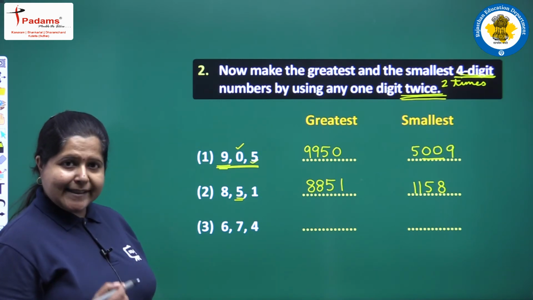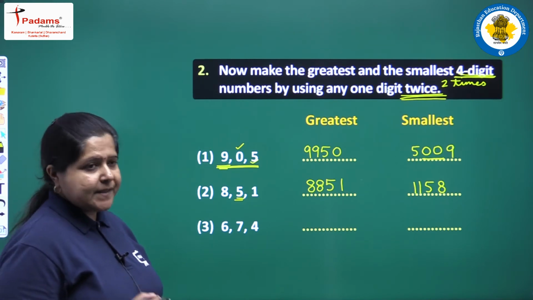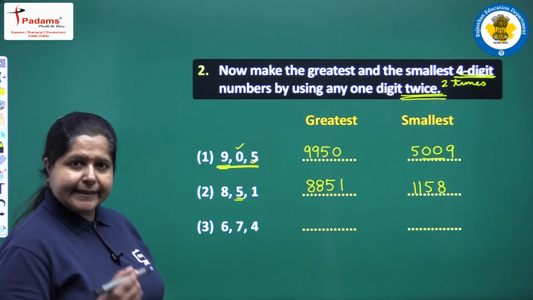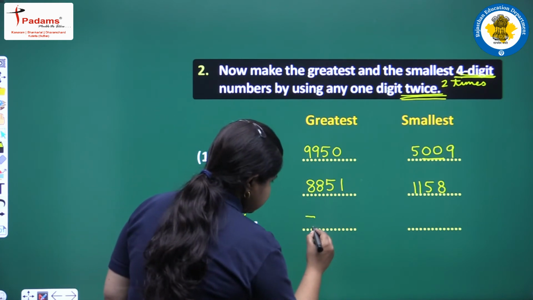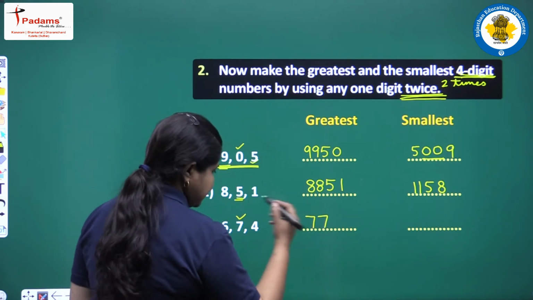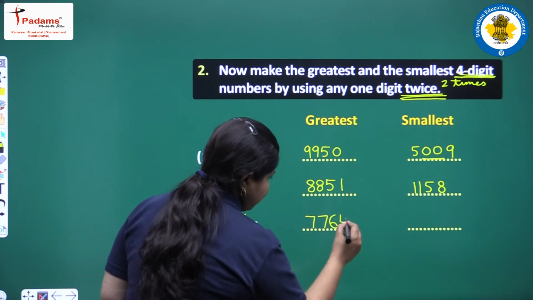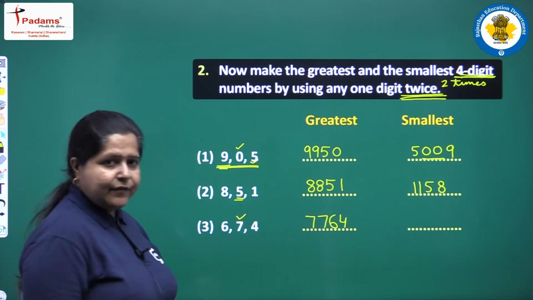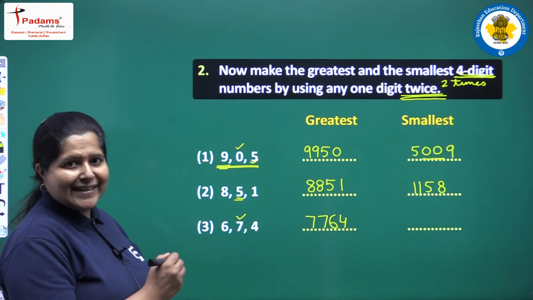Now to write the greatest number, we will again start with the greatest digit and take it up 2 times, because one digit has to be repeated. So we will write the greatest digit 2 times, which is 7 here. So 7, repeat it, then the next greater digit, which is 6, and then we have 4 in the last. So 7764 is the required 4-digit number, which is greatest.